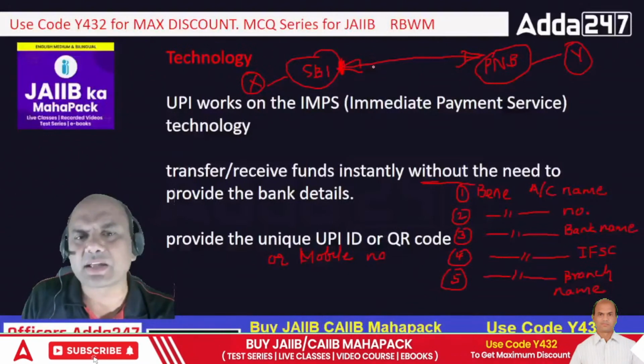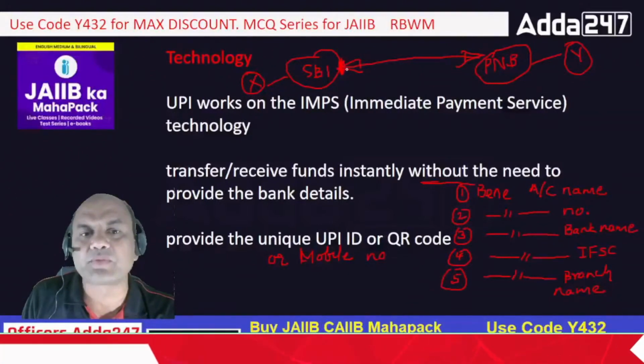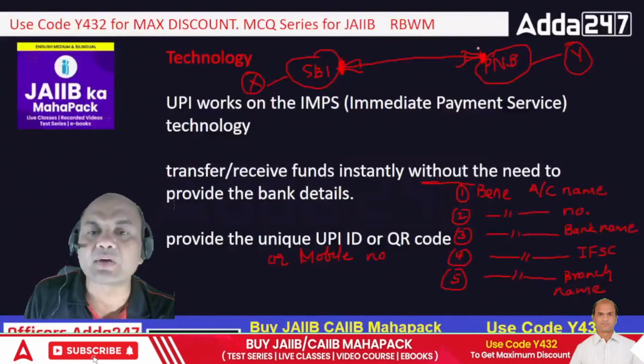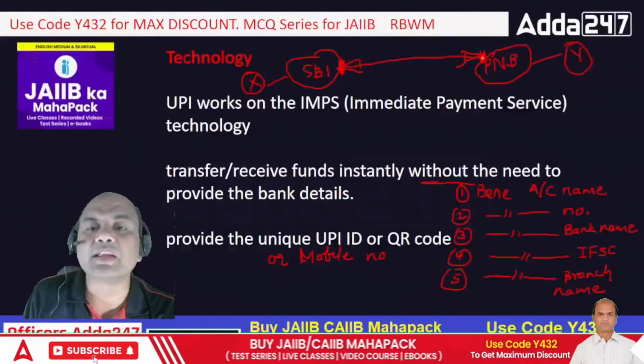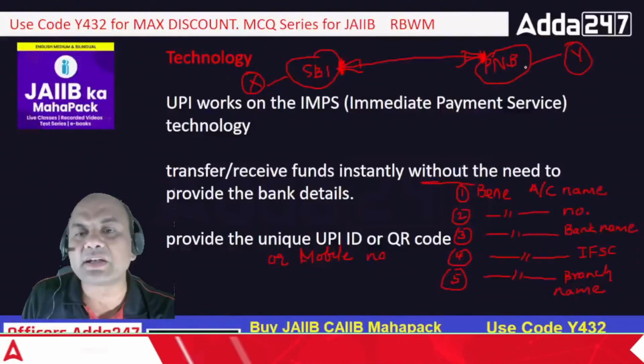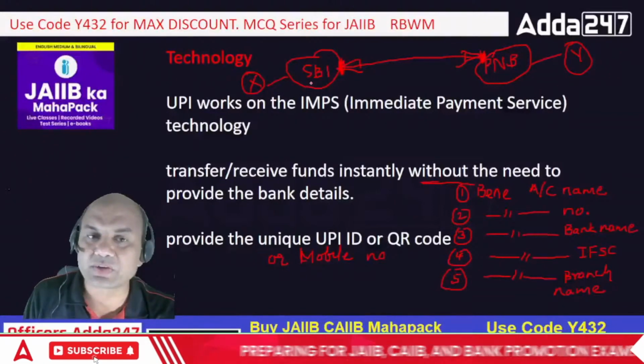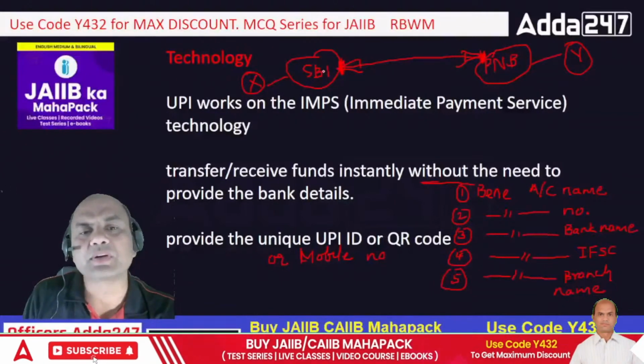See here, everything is data. No physical money is transferred. Everything is just data. So this data will be transferred to PNB, on the doorstep of PNB. Then what will PNB do? PNB will immediately credit it to Mr. Y's account and he will get that SMS, he or she. So that's how UPI works.